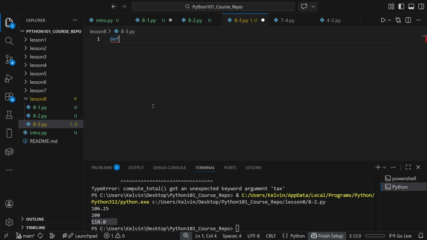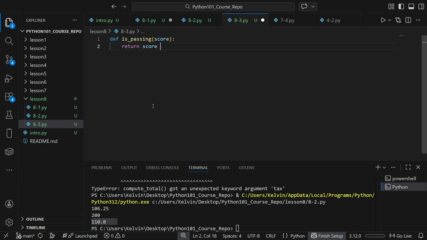Let's define a function called isPassing. In this function, we're going to be taking a parameter called score. And we only pass if the score is greater than or equal to 60. So we can do something as simple as this.